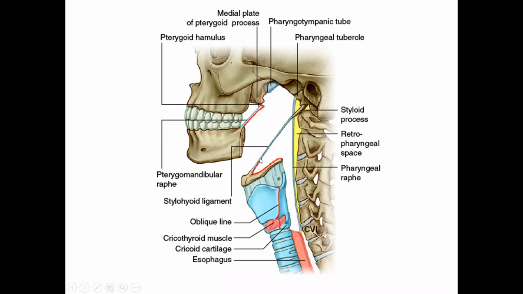The middle constrictor has attachment to the stylohyoid ligament, the lesser or smaller cornu of the hyoid bone, and the greater cornu of the hyoid. And the inferior constrictor has attachment to the oblique line of the thyroid and the cricoid. The inferior constrictor is conveniently subdivided into a thinner thyropharyngeus muscle and the thicker